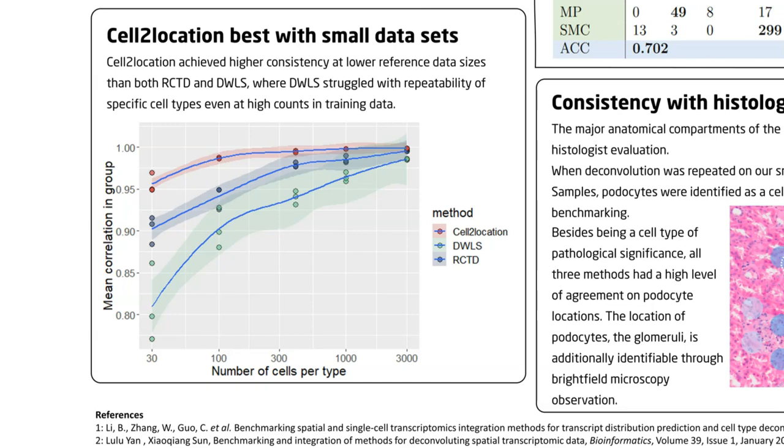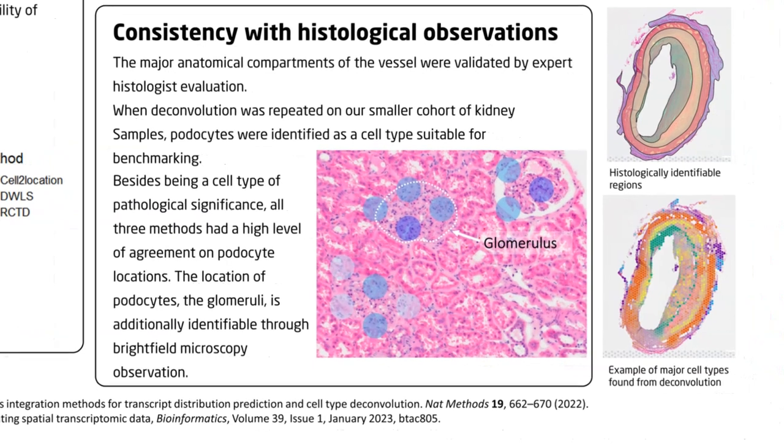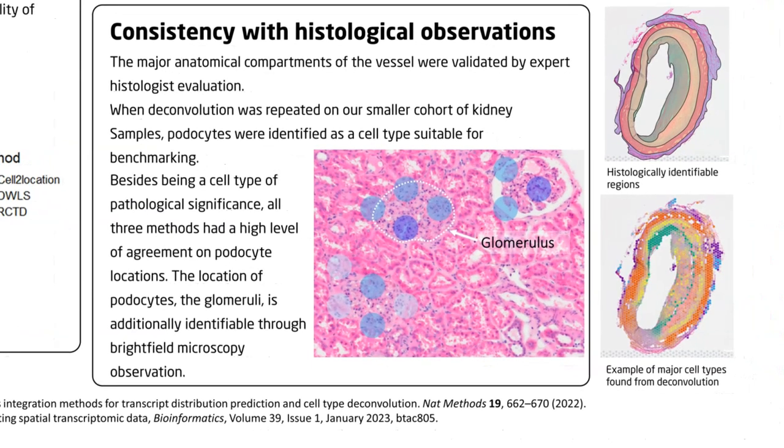All 3 methods perform well in demarcating tissue regions, including plaque lesion morphology, as validated by expert histologists. Similar results were achieved when deconvoluting a smaller cohort of human kidney samples, including healthy and pathological chronic kidney disease samples. Of particular interest here were the rare but easily locatable podocytes of the glomerulus, which were predicted with very high accuracy by all three methods.